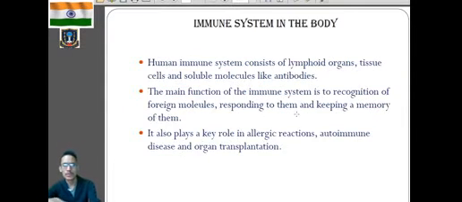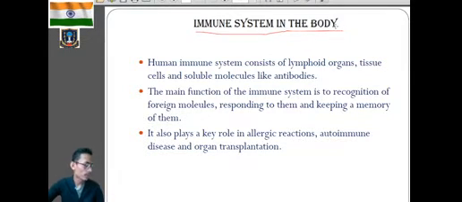Clear? Now next one, we'll talk about the immune system in the body. For this one, kindly go through page number 461, because we are going according to the syllabus. Clear? So the immune system in the body is on page number 461, and from your textbook, kindly go through figure number 8.18.